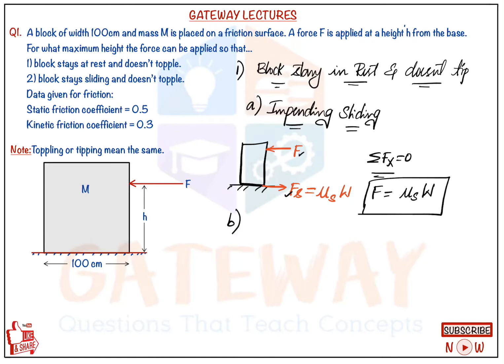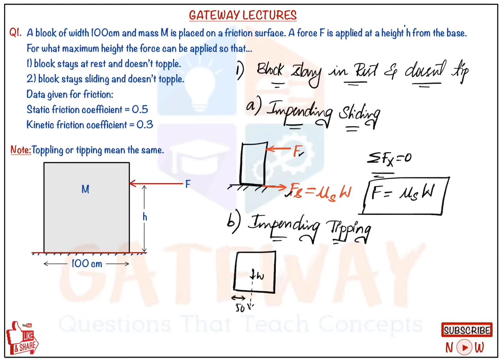Now sliding is finished: impending sliding, the body is at rest. Next the condition is tipping, so we take the impending tipping case. It is not tipping actually, but it is about to tip. In this case, the weight W acts along this line, at a distance of 50 centimeters, since the total width is 100 centimeters. The force F acts at a height of h from the base.